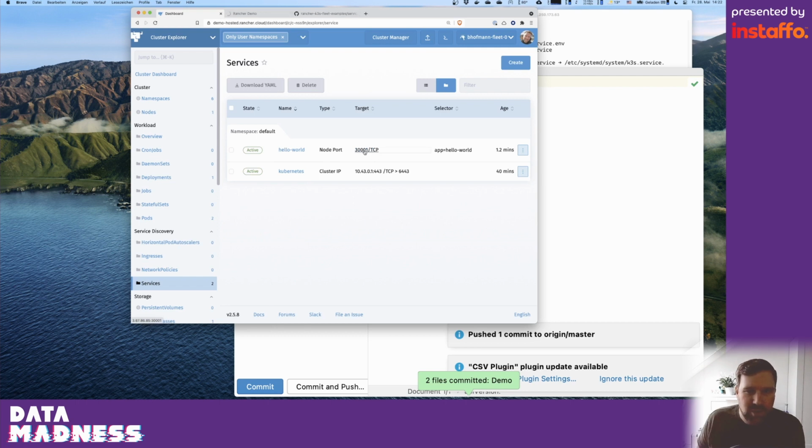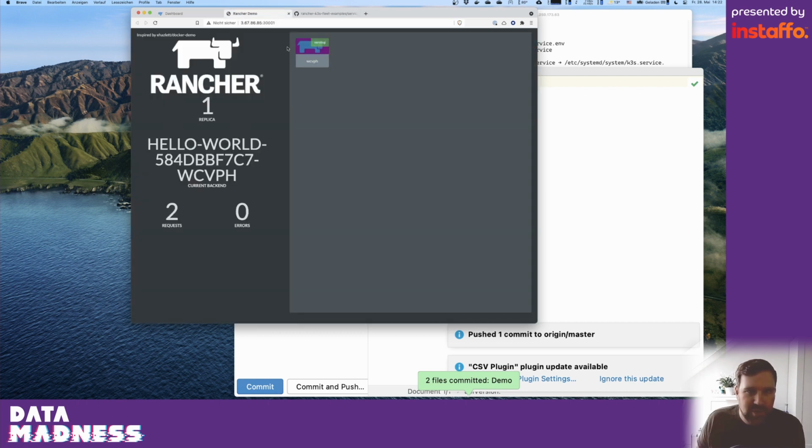And if we click here on the port, we can directly access our application, which does some XHR requests to the backend and shows us nice cows with purple backgrounds.